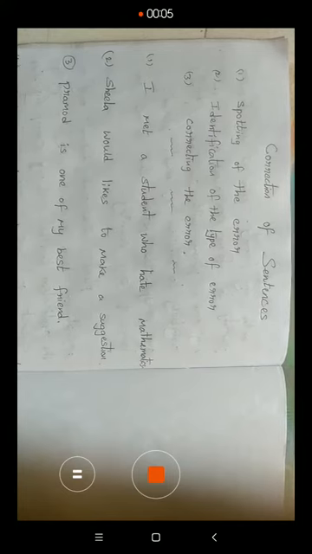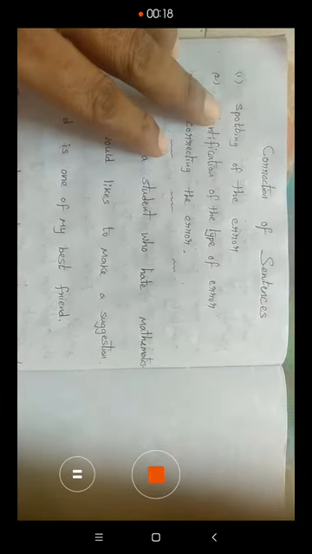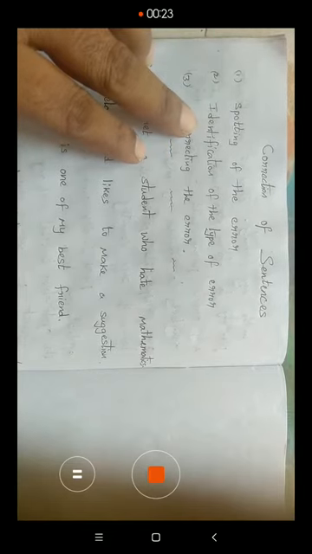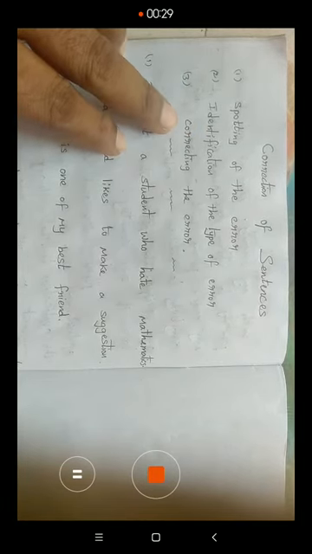Today we are going to discuss correction of sentences. Actually, correction of sentences, or error correction, requires a special skill as it involves a number of factors. The first factor is spotting or identification of the error, the second factor is identification of the type of error, and the third one is correction of the error.